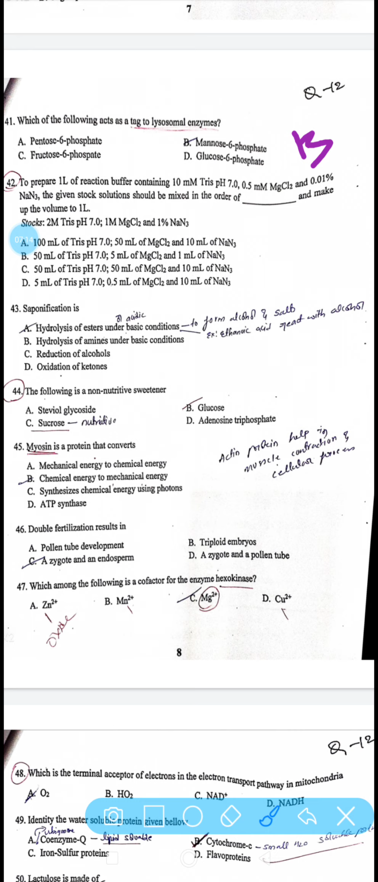Okay, then 43: saponification is the hydrolysis of esters under basic condition to form an alcohol and salts. So here the answer is A, hydrolysis of ester under acidic or basic condition to form alcohol and salts. Example, ethanoic acid reacting with alcohols.